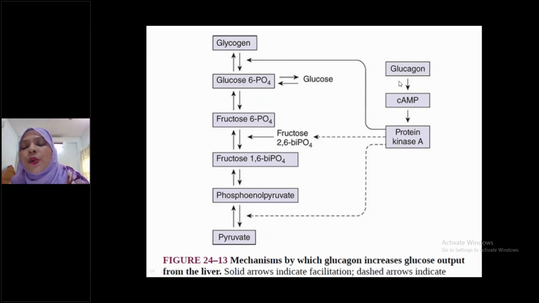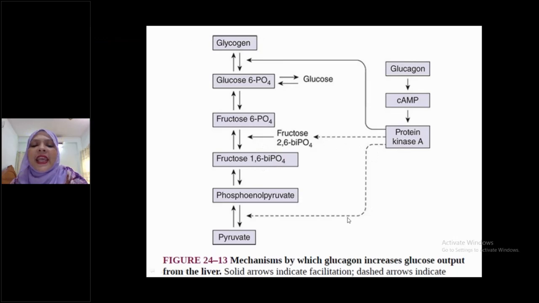But what does glucagon do here? See here, glucagon activates the cyclic AMP pathway, ultimately stimulating protein kinase A. This protein kinase A inhibits two things here. It inhibits the conversion of fructose 6-phosphate to fructose 1,6-bisphosphate.